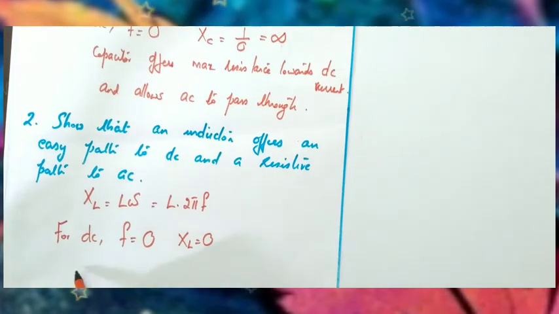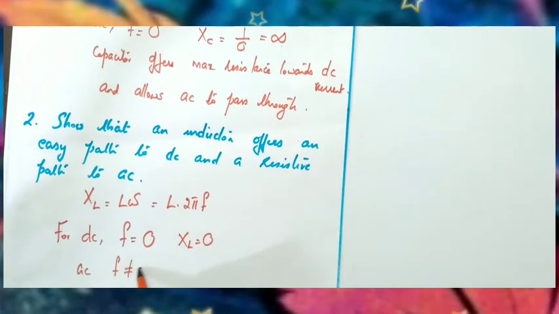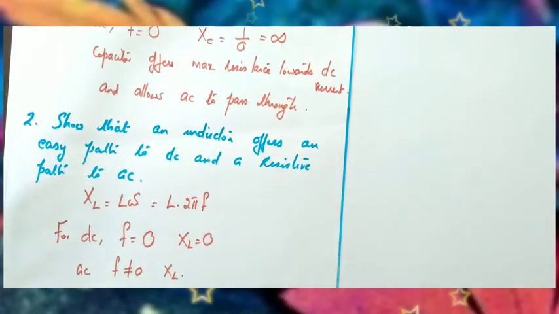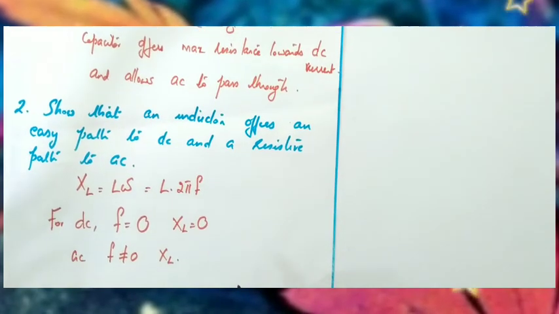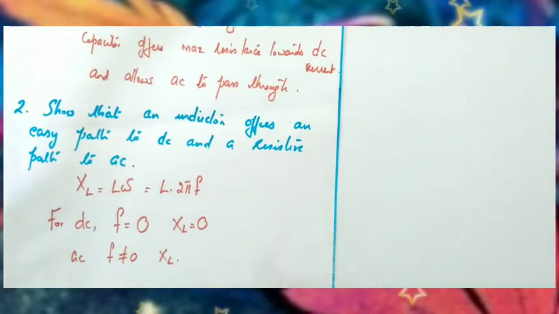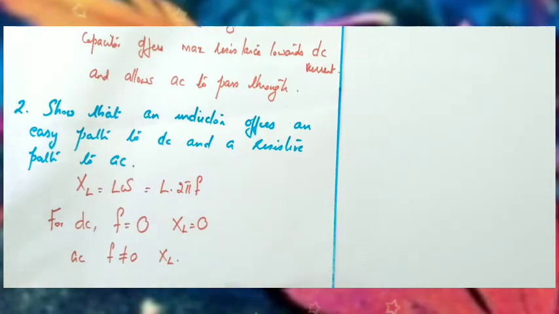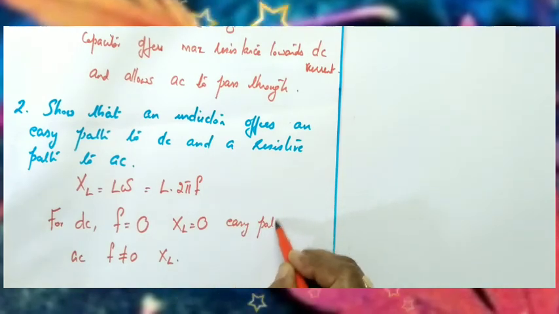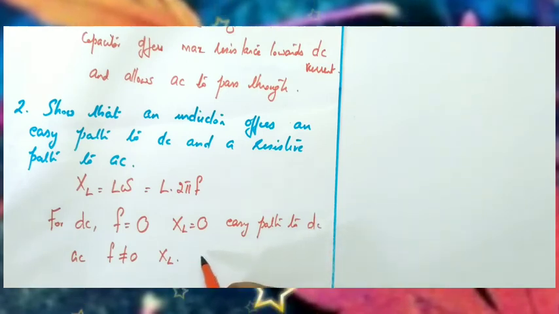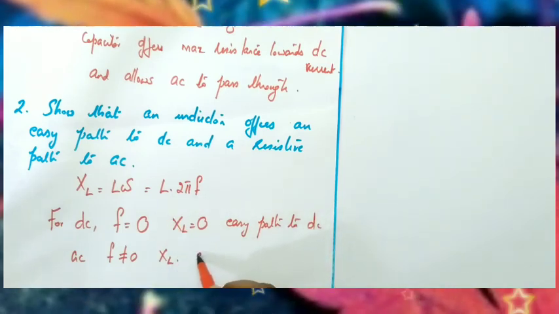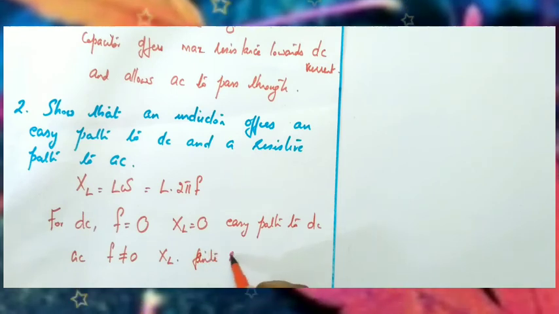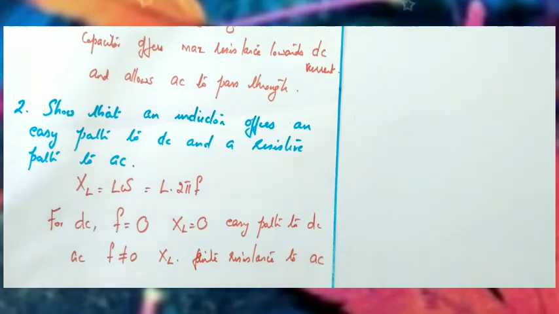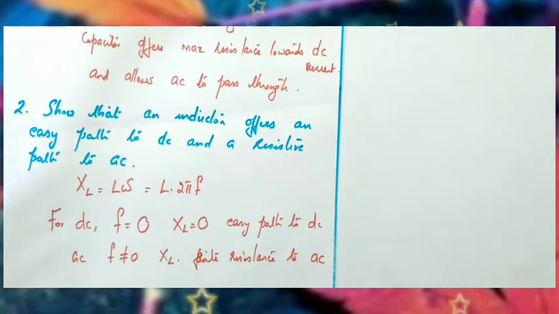Okay, an inductor offers no resistance to DC, or it offers an easy path to DC. But for AC, frequency is not equal to 0 and hence it offers some resistance to AC current. Okay, that is the importance of the inductor. Inductor completely allows the passage of DC and it offers finite resistance to AC current. So that is the importance of capacitor and inductance to AC current and DC current.